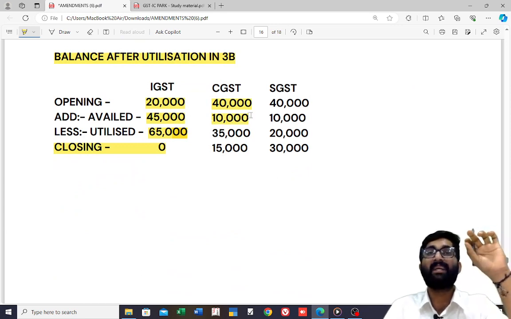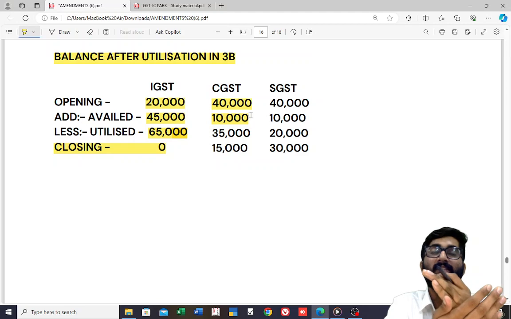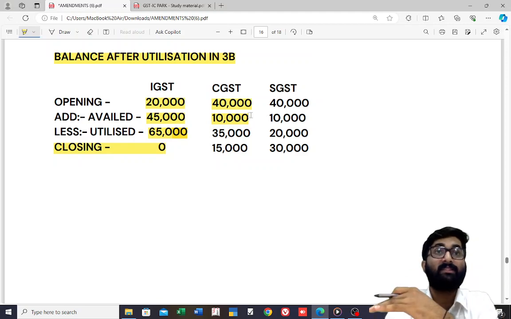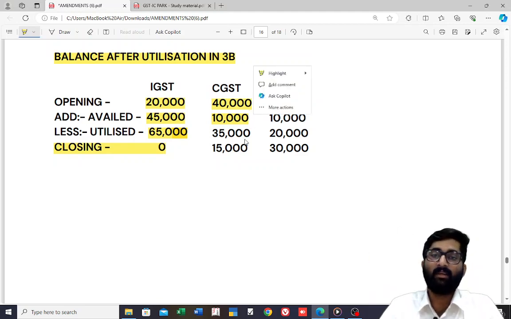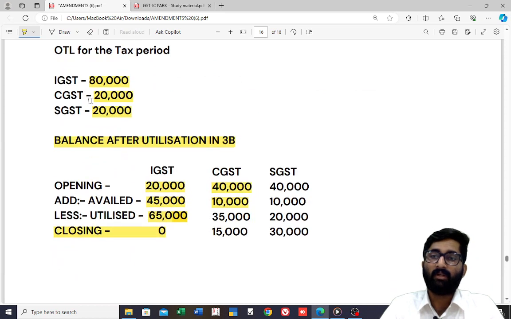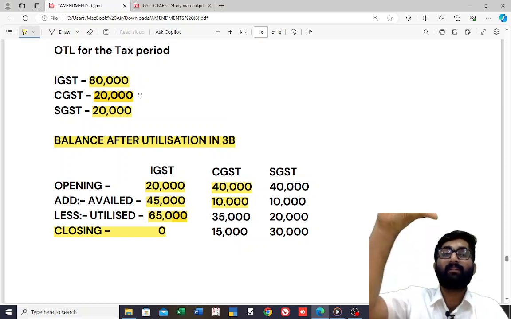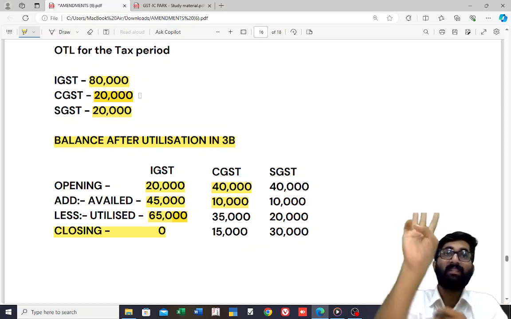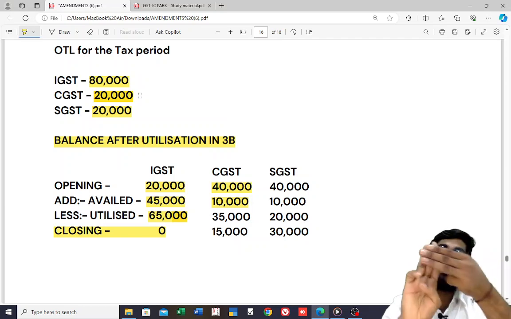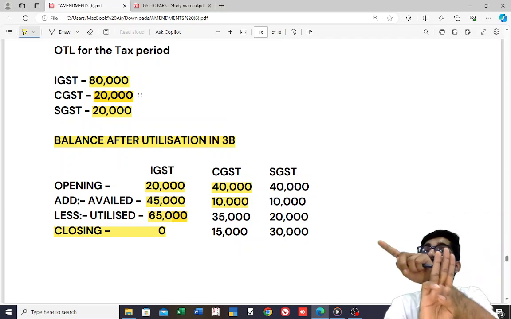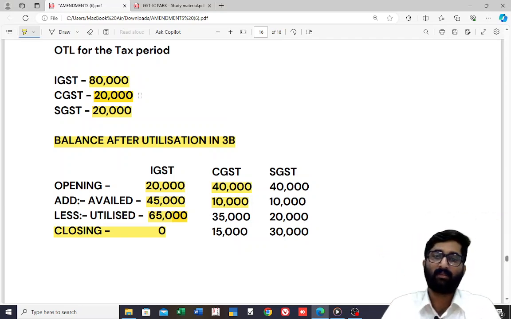Balance is 50,000. In that, first you have to utilize towards CGST. 20,000 was the outstanding CGST output tax liability, correct? First I will utilize for that. Out of 50,000, 20,000 is gone. Still 30,000 is there. With that, the 15,000 IGST which was pending, I will use.